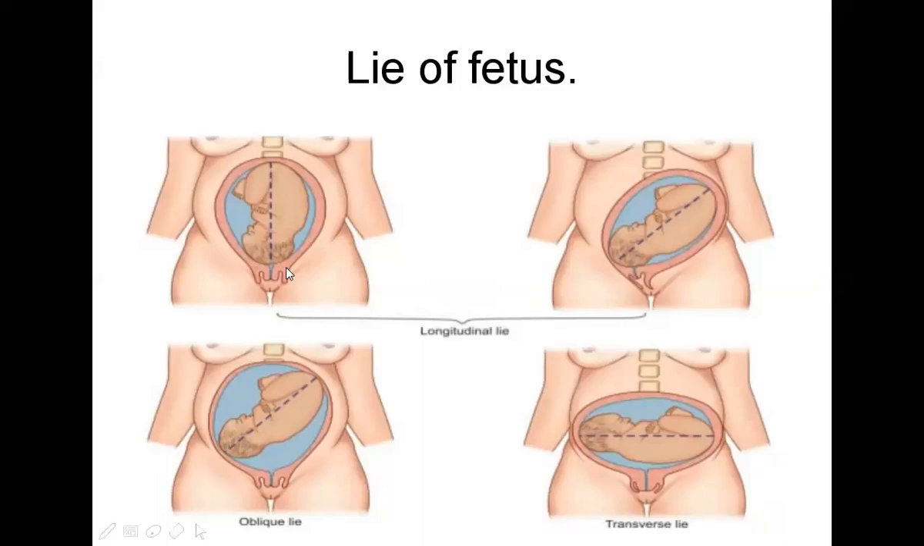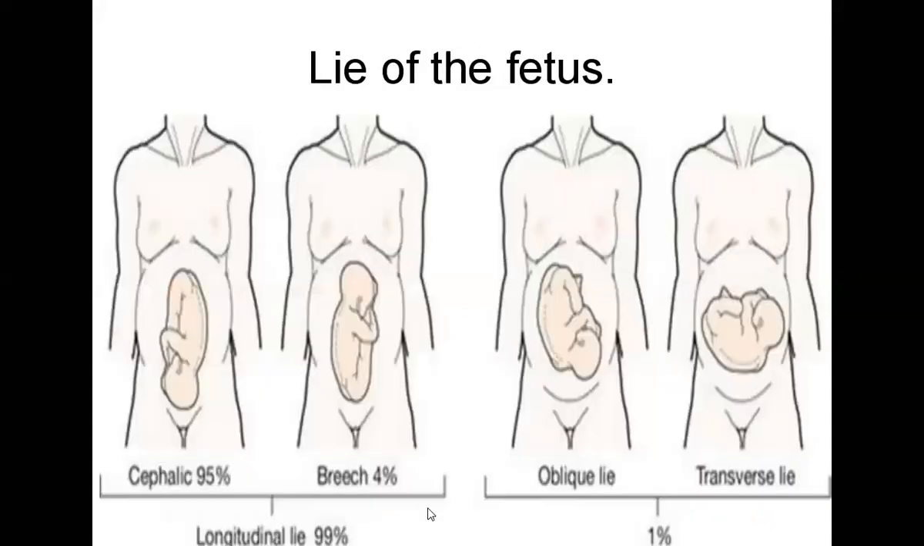It may be longitudinal, oblique, or transverse. When the long axis of the mother and the long axis of the fetus remain perpendicular to each other, that is called a transverse lie. Normally in 99% it is a longitudinal lie. Depending upon where the head is, if it is present at the lower part, that is cephalic, about 95%. The remaining 4% is breech, where the buttock part is presenting.